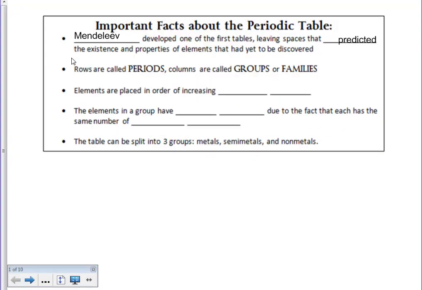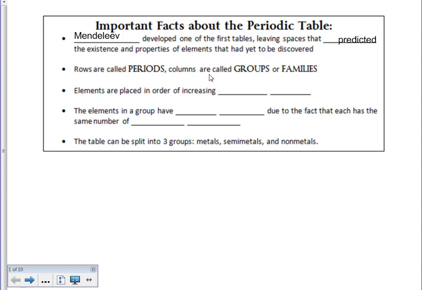So some important facts about the periodic table. First one is that Mendeleev was the first to develop a periodic table. He did so based off of mass, but what was really important about this was that he actually left spaces that predicted the existence and properties of elements that have yet to be discovered. In the periodic table, we know that rows are called periods.